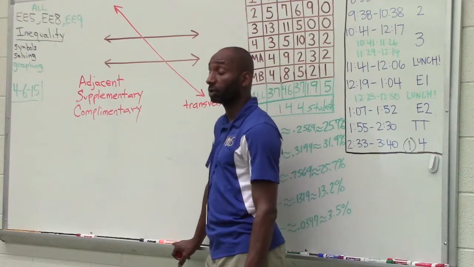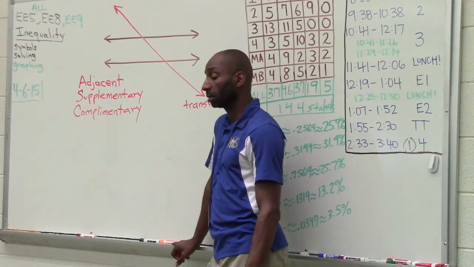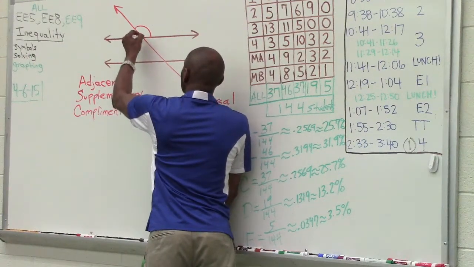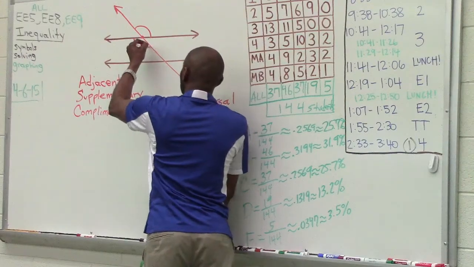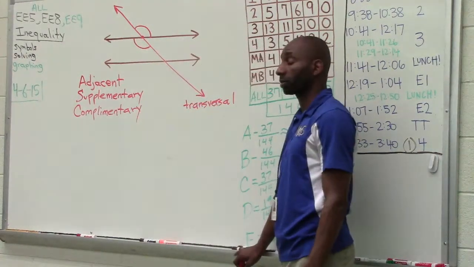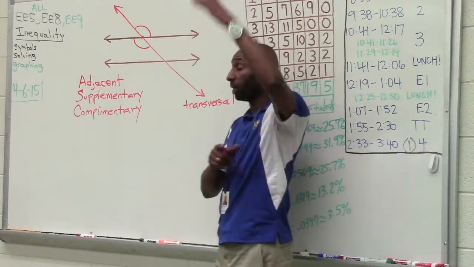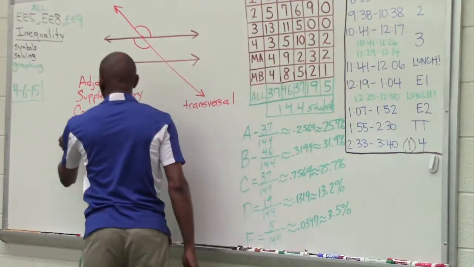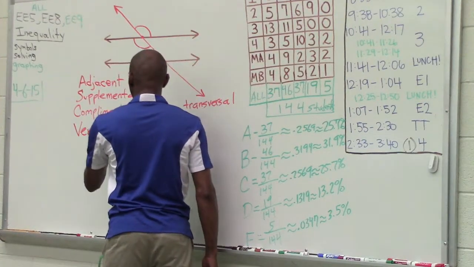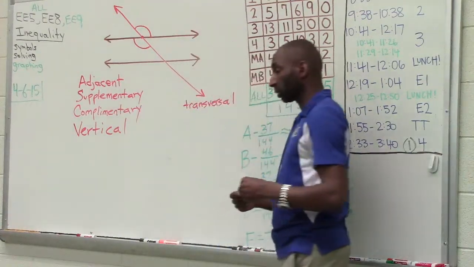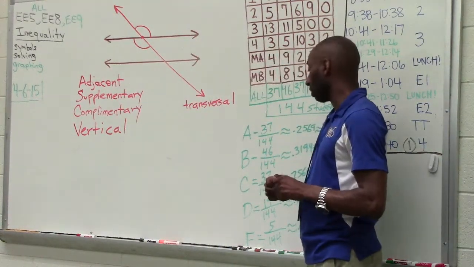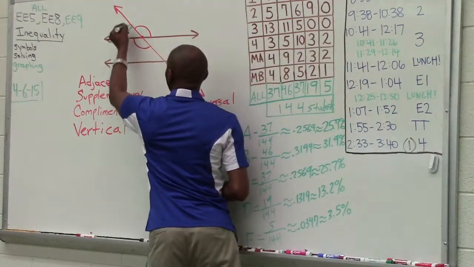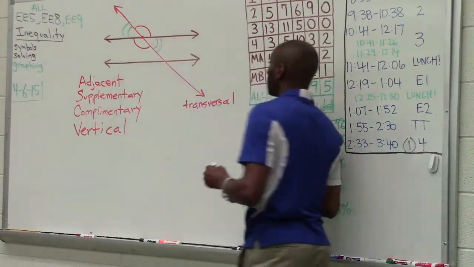Now we can move on and talk about two more types of angles. Two angles that only have their vertices in common are called vertical angles. And vertical angles are two angles that are on top of each other. Therefore, they are vertical. Like those two angles right there in red are vertical. These two angles right here in green are vertical.